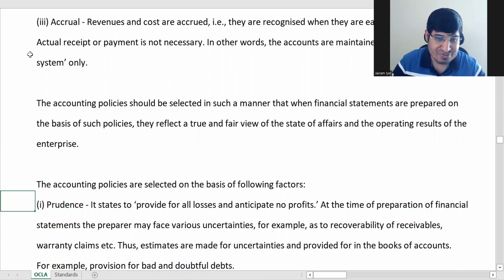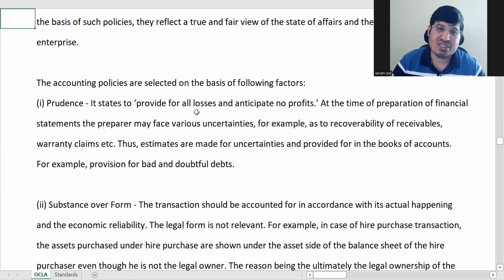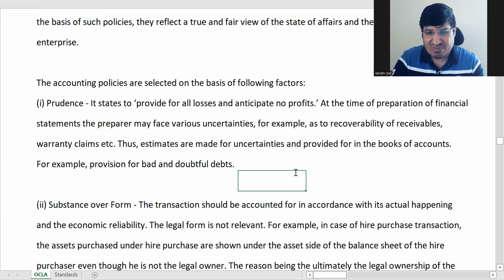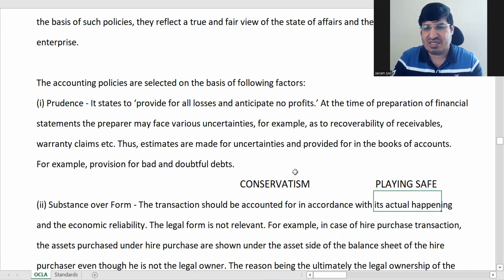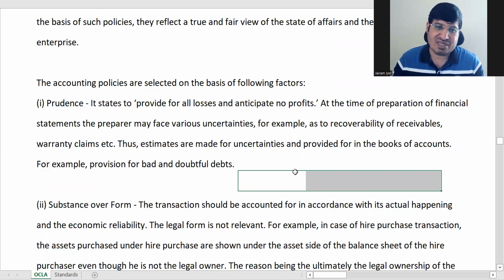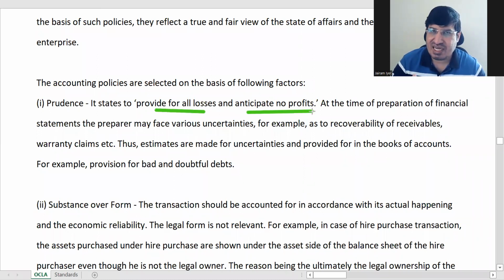So one is prudence. Okay, so prudence is also called conservatism in your accounting concepts and conventions. Conservatism means policy of playing safe. So this is also called conservatism, prudence. So prudence says that if you are anticipating any loss, provide for all losses, but don't anticipate profits. When you really get profits, that time you note it, don't anticipate it. But if you are foreseeing some losses, you provide for the losses first.